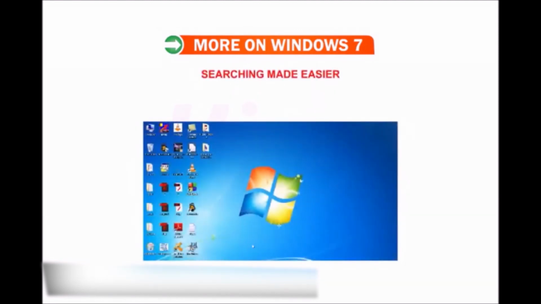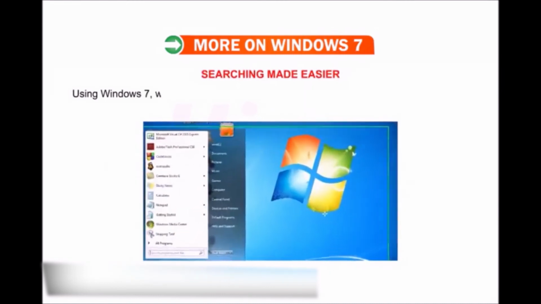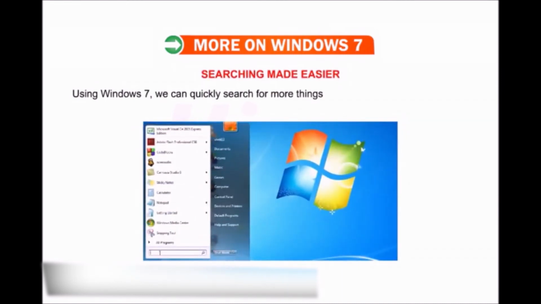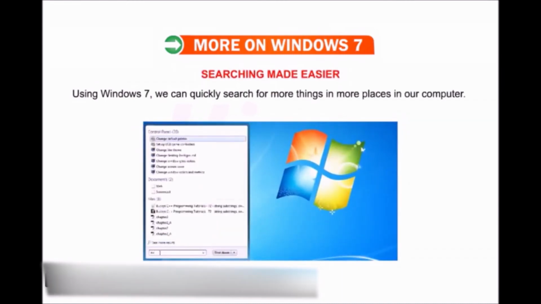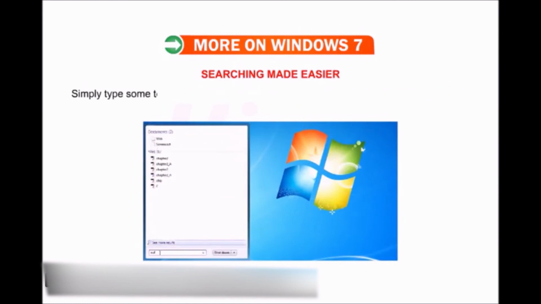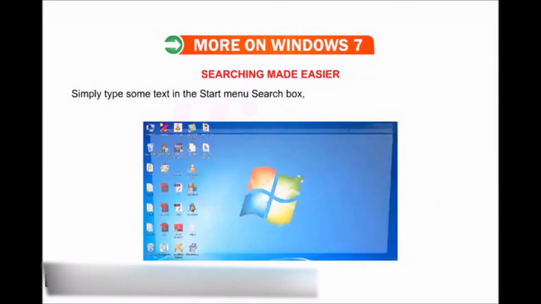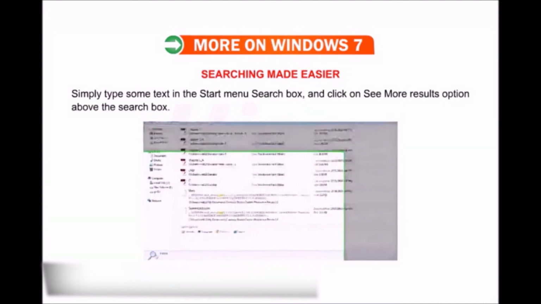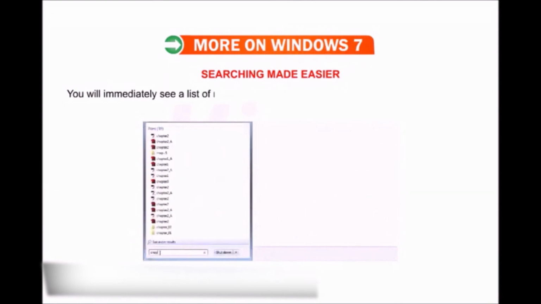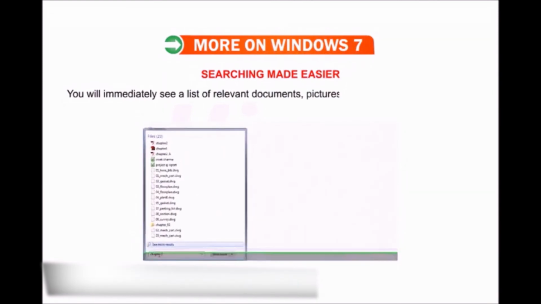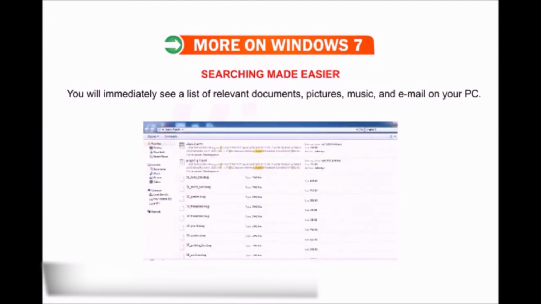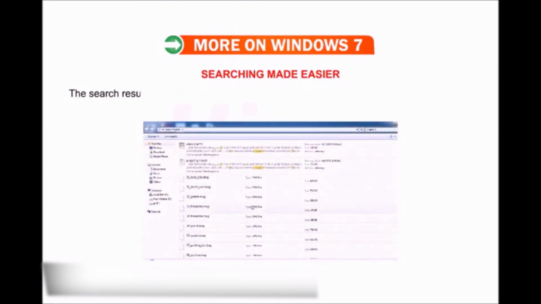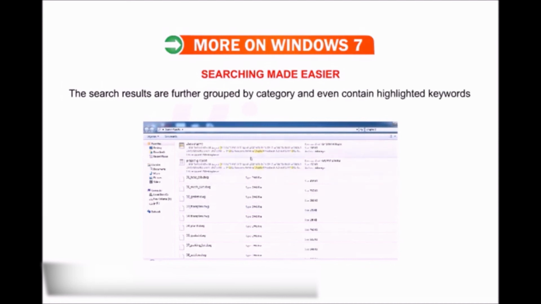Searching made easier. Using Windows 7, we can quickly search for more things in more places in our computer. Simply type some text in the Start menu search box and click on See More Results option above the search box. You will immediately see a list of relevant documents, pictures, music, and email on your PC. The search results are further grouped by category and even contain highlighted keywords and text snippets to make them easier to scan.